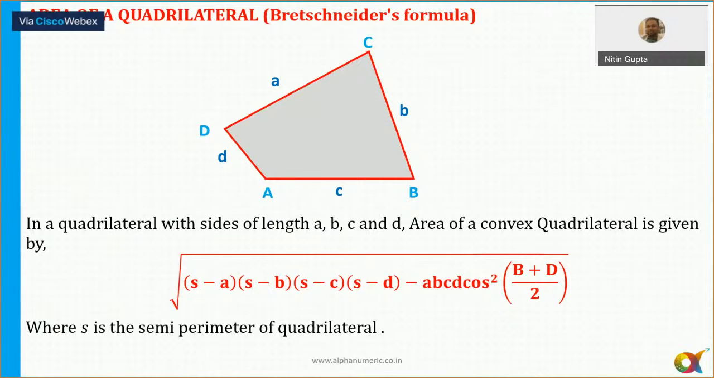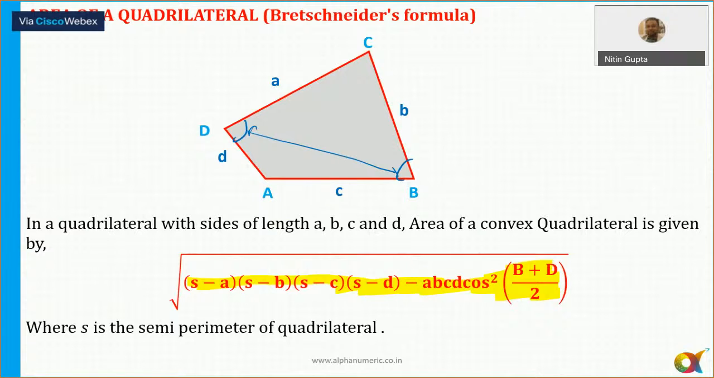Also, this is the general formula which is applicable for any quadrilateral: area equals the square root of (s minus a)(s minus b)(s minus c)(s minus d) minus abcd into cos square of (B plus D) by 2. Now B plus D is basically the sum of opposite angles. You can take any opposite angles, it doesn't matter, because cos square theta is always equal to cos square of (180 minus theta). So the sum of any two opposite angles works, and this is the general formula which is valid for any quadrilateral.